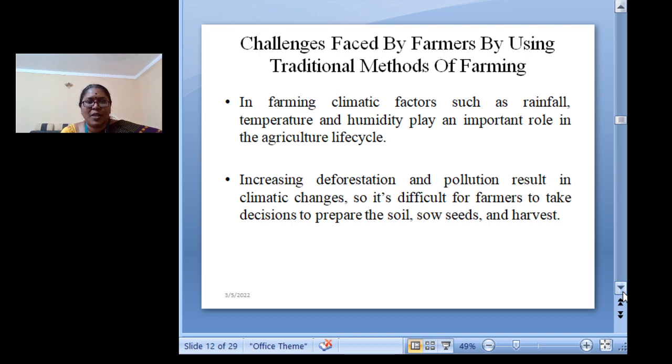So first is the climatic factors such as rainfall, temperature, humidity. They play a very important role in the agriculture life cycle. Now increasing deforestation and also pollution cause problems in the climatic changes. So it is difficult for the farmer to take the decision to prepare the soil, sow the seeds, and also harvest. So this is the first problem faced by the farmer about the rainfall, temperature, and also humidity of the soil.